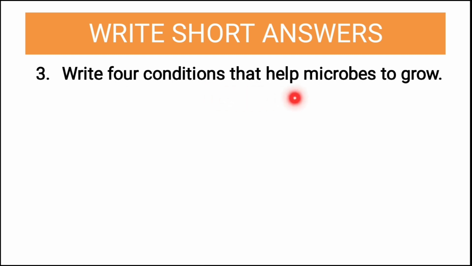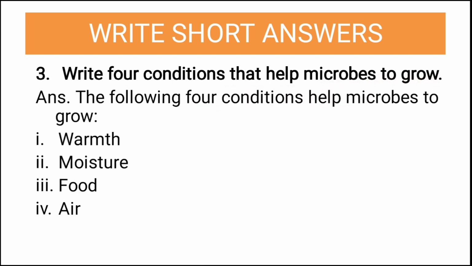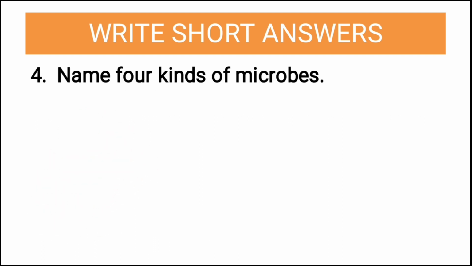Write four conditions that help microbes to grow. You will write the following four conditions help microbes to grow. The answer is warmth, moisture, food and air. How you will write the answer? The following four conditions help microbes to grow: warmth, moisture, food and air. Let us see fourth question.